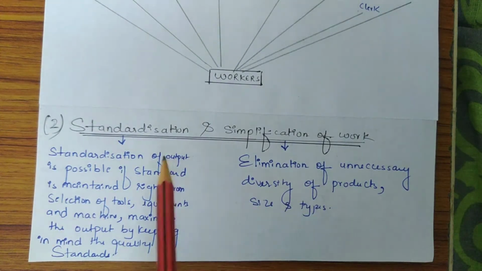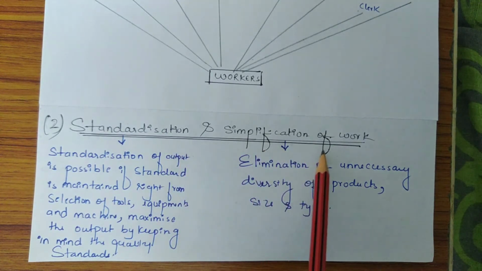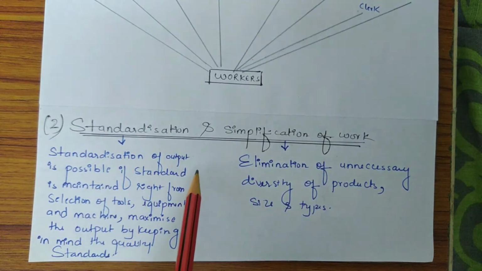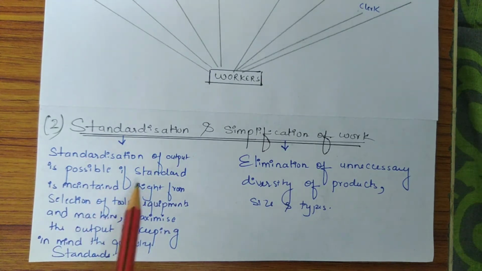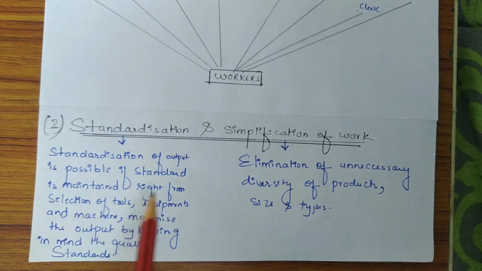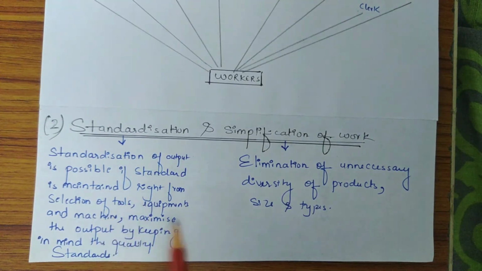The next technique is standardization and simplification of work. Standardization means that standardization of output is possible if the standard is maintained right from the selection of tools, equipment and machines. Maximize the output by keeping in mind the quality standard. So standardization basically means to maintain the standards relating to every step of business or operation.